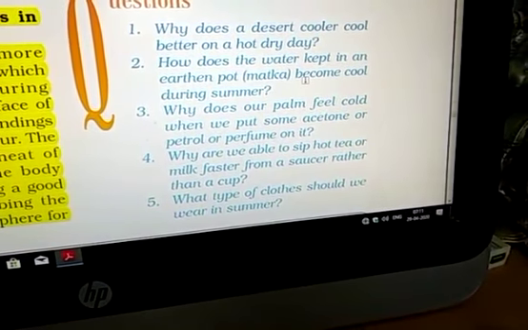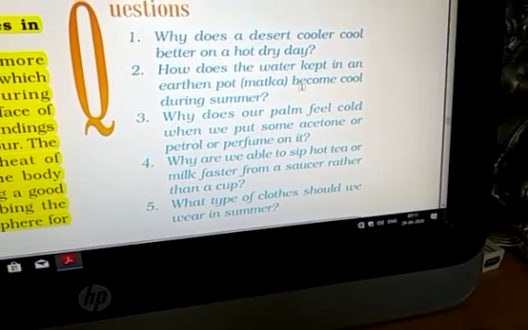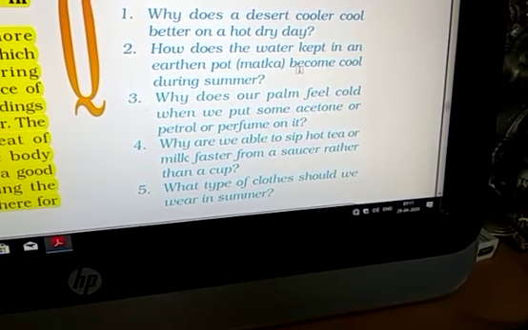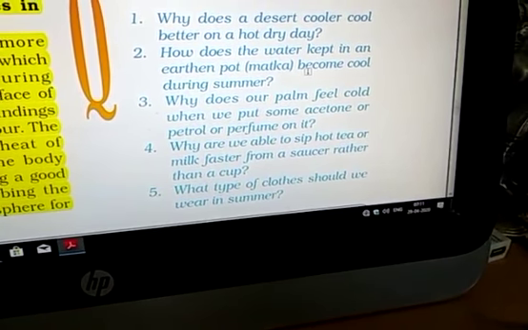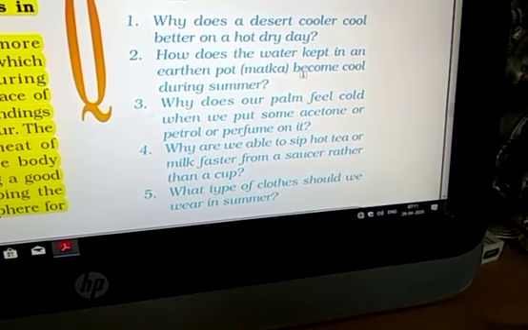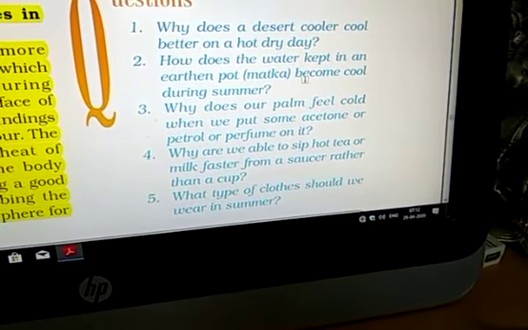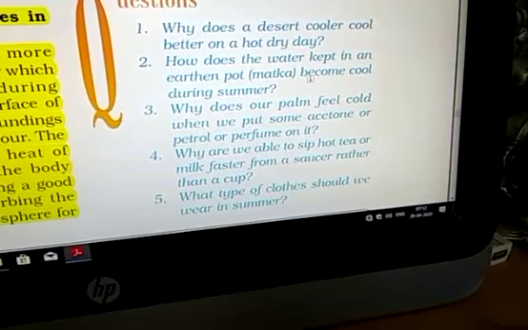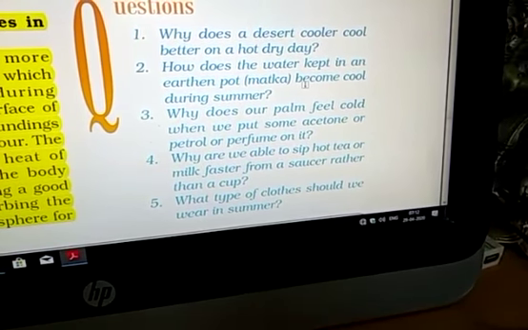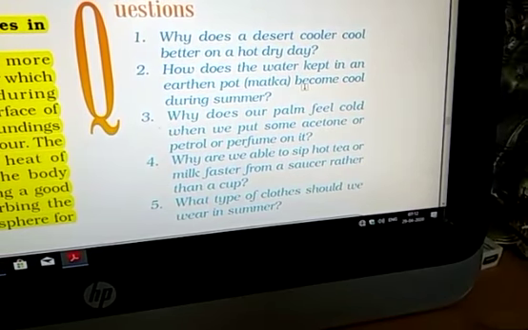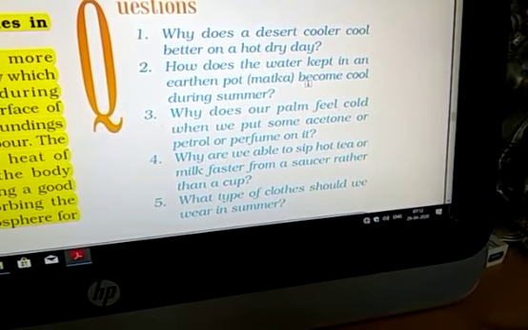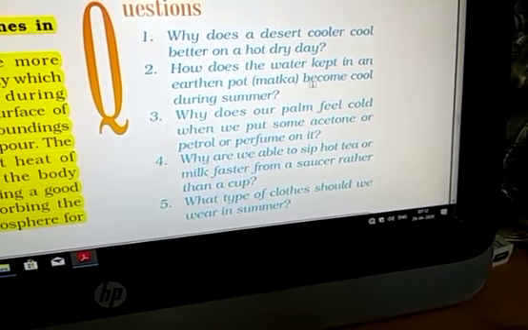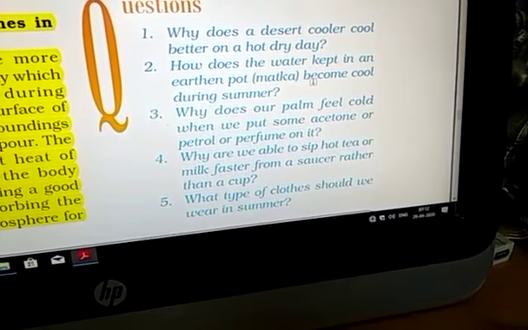Next question, why are we able to sip hot tea or milk faster from a saucer rather than a cup? First, listen very carefully. When you sip anything from the cup or saucer, the upper layer goes into your mouth. Is it clear? Only the upper layer. And this upper layer is at a lower temperature, because due to the large surface area in the saucer, it cools down more. It is cooler than the tea or milk present inside.